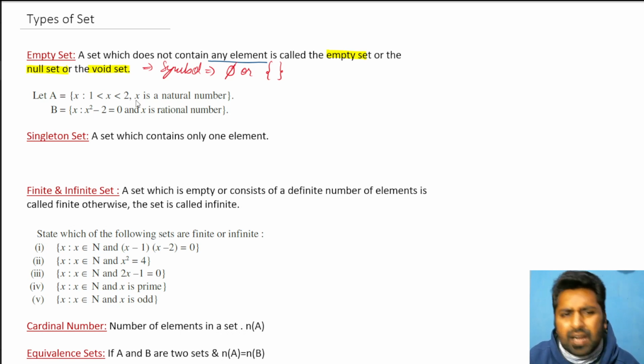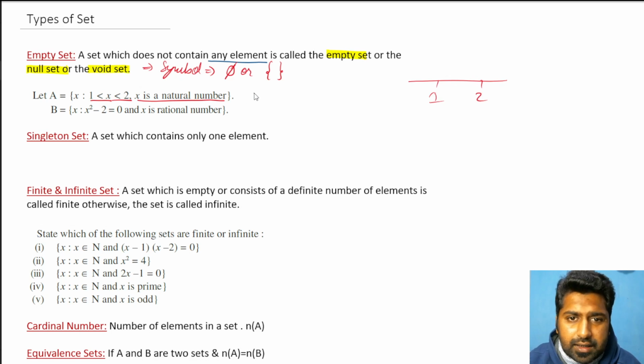All right. Let's look at some examples and see whether they are empty sets or not. Let's read down the condition. x such that x should be greater than 1 and less than 2, and x is a natural number. Now think of 1 and 2 on the number line. There are no natural numbers in between them. There are fractions or decimals between them, but no natural number is present. So I cannot write anything inside A. That means it is nothing but an empty set or null set.